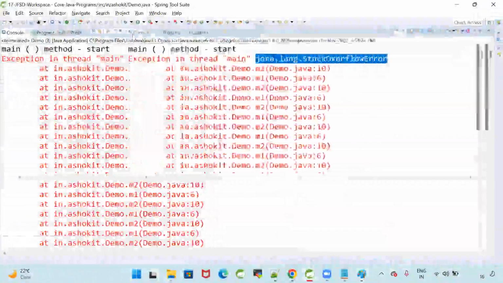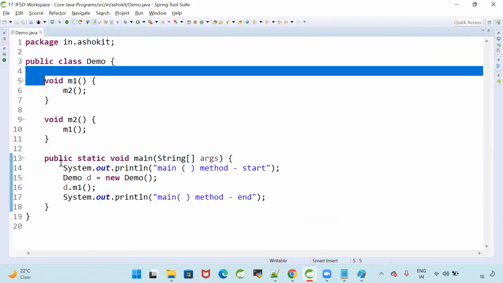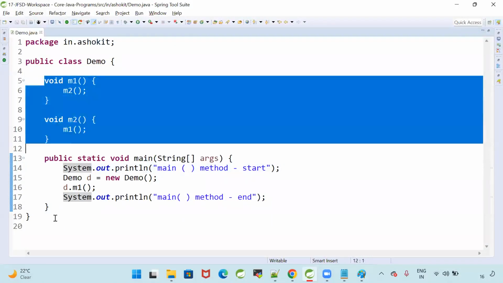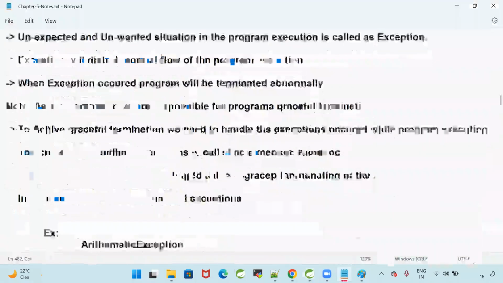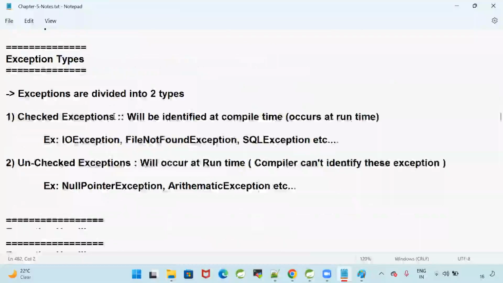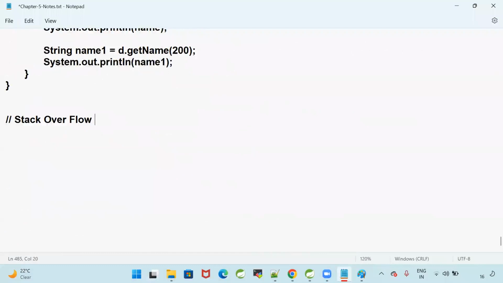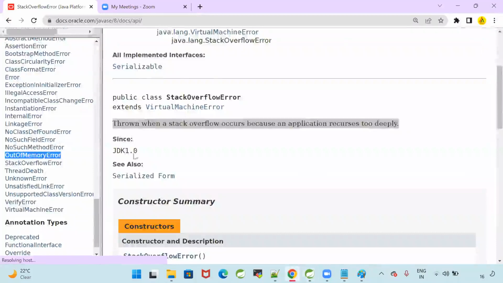Okay, so we are able to achieve the error by writing recursion calls. By writing recursion, M1 calling M2, M2 calling M1. The below program will give Stack Overflow error. And there is one more error called out of memory error.